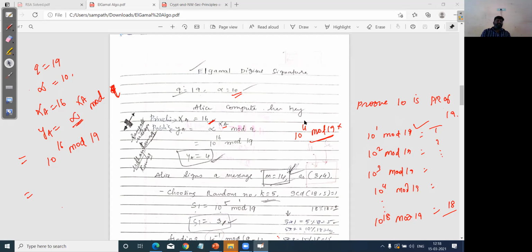We can do this in such a way that 10 power 4 mod 19 is computed, and this has to be multiplied 4 times.